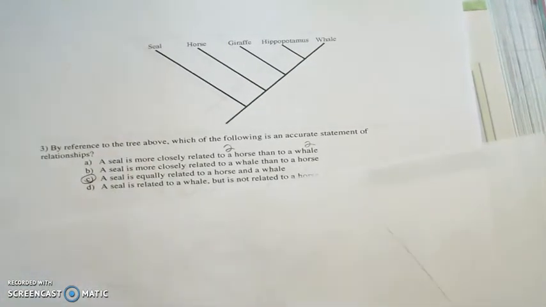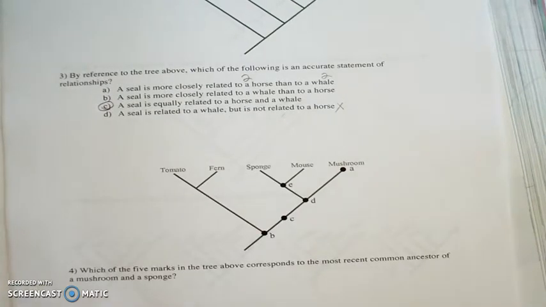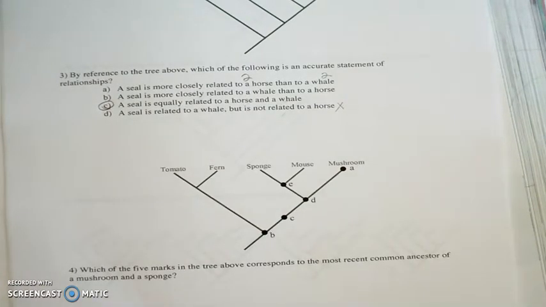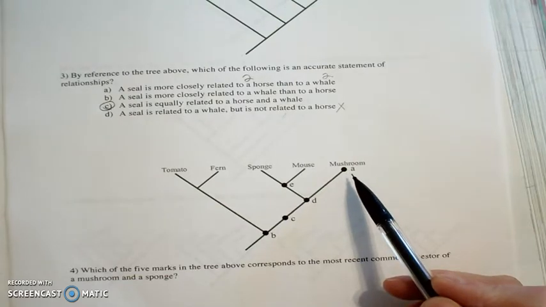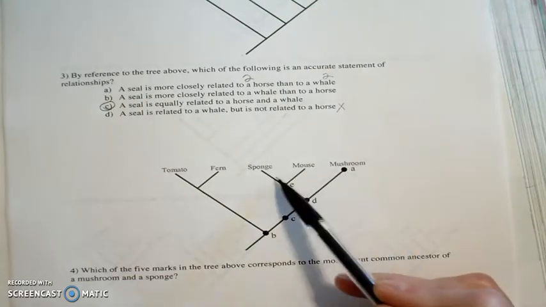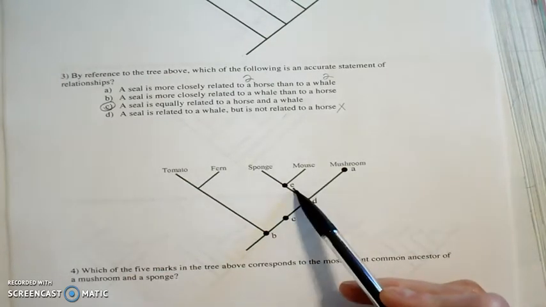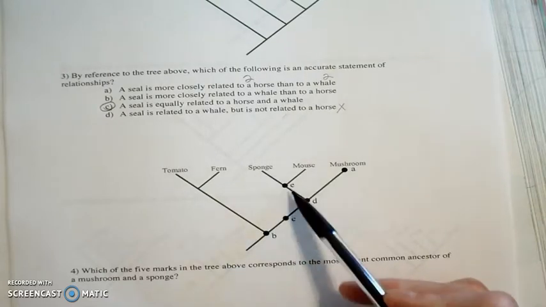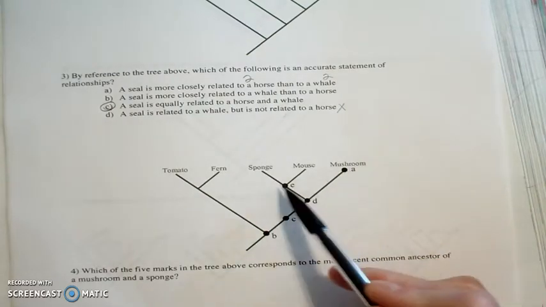All right, so let's look at number 4. Which of the 5 marks in the tree above corresponds to the most recent common ancestor of a mushroom and a sponge? If you want to answer this on your own, pause the video. Okay, here's the mushroom and the sponge. Where is their most recent common ancestor? Is E a common ancestor of the sponge? Yes, it is. Is it a common ancestor of the mushroom? No, it's not. Okay, A is a common ancestor of the mushroom, but not the sponge.